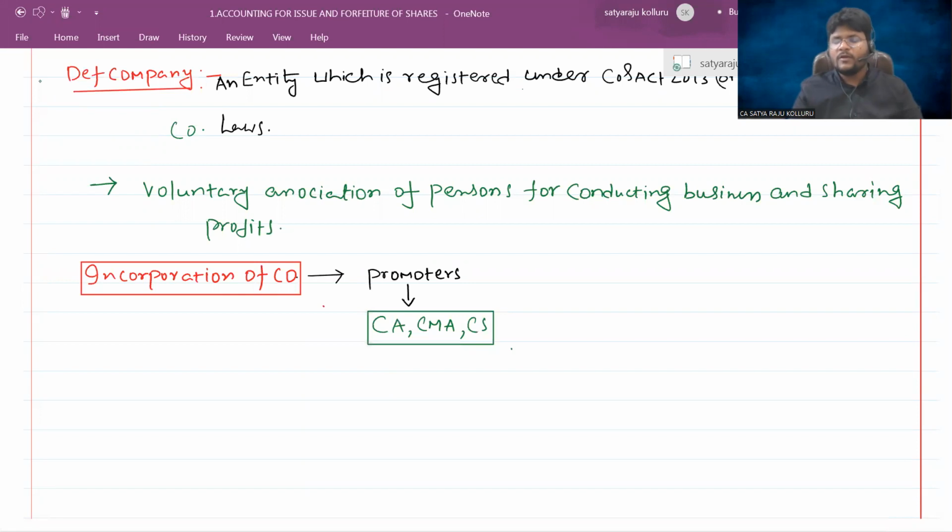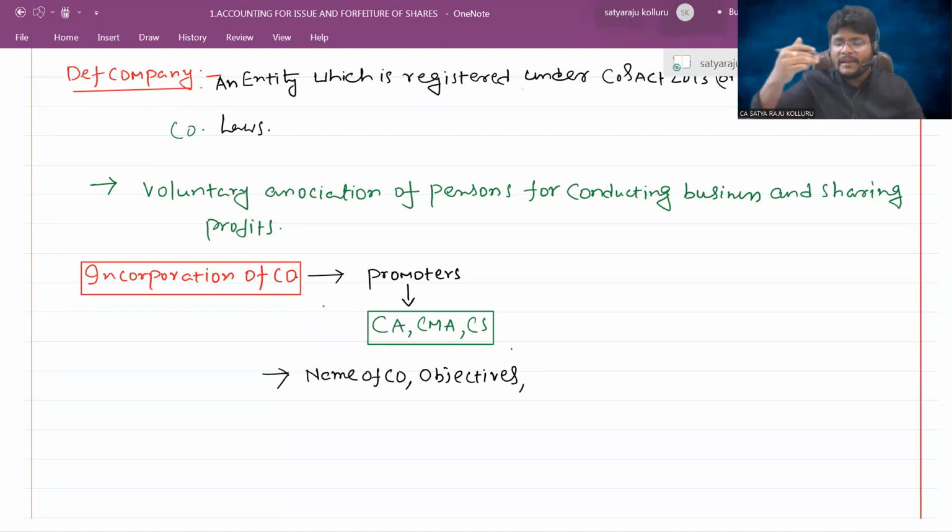Now what will our chartered accountants, the financial professionals, ask? Sir, what is the proposed name of your company? Or what are the objectives of your company? Objectives means which business you are going to conduct, sir. Do you understand? What is your capital, sir?